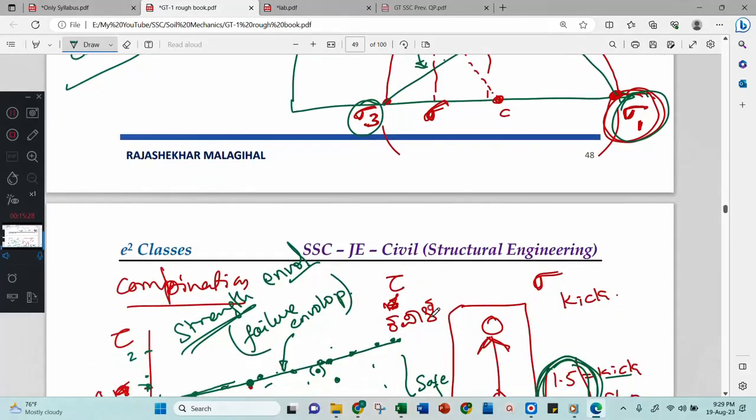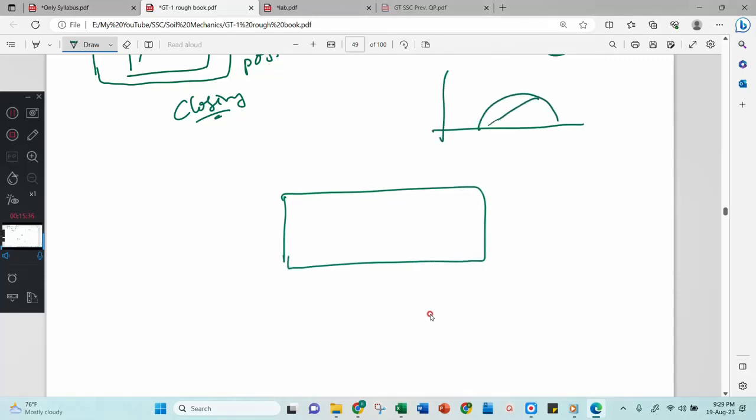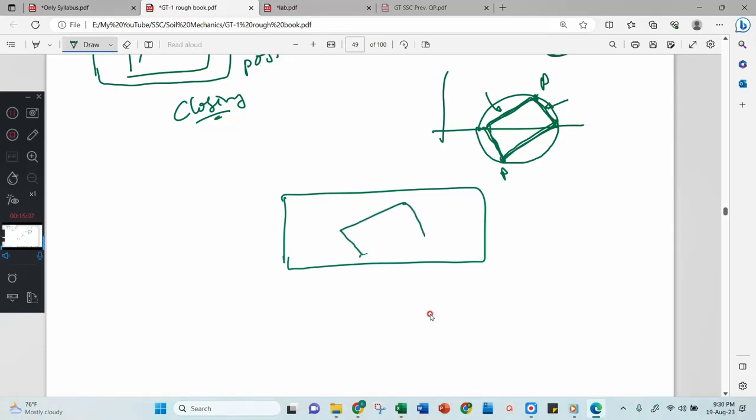Very interestingly, look here. If this is a soil, and this is a graph, in this graph you have a minor principal plane and a major principal plane. If I complete this circle, then this point P will come to this side. Therefore I will get one point like this. See here, concentrate on this rectangle. This rectangle I will put in the direct shear test. Now you are getting the exact failure envelope, weakest and strongest.